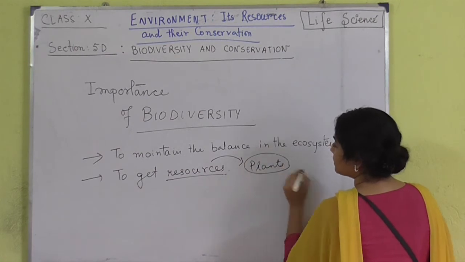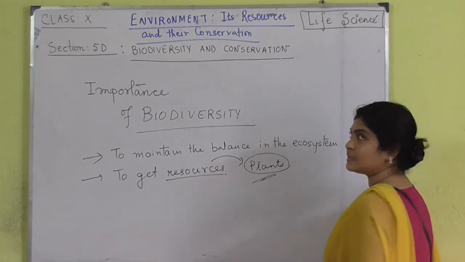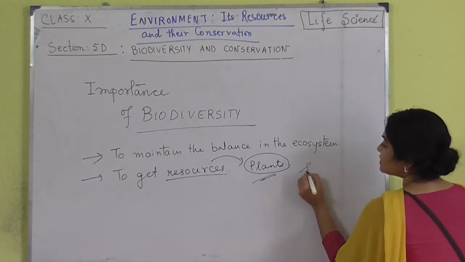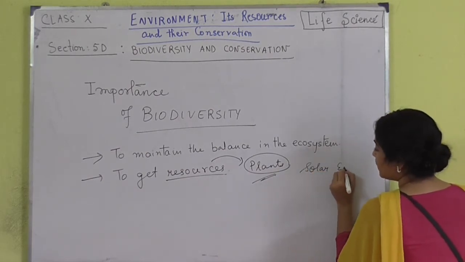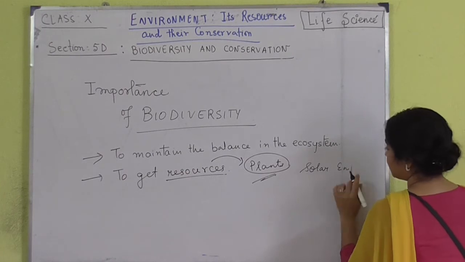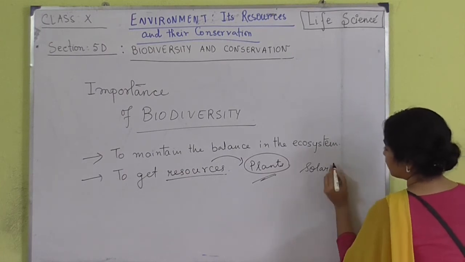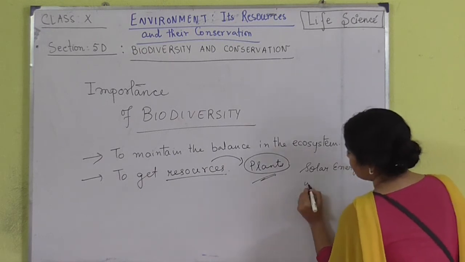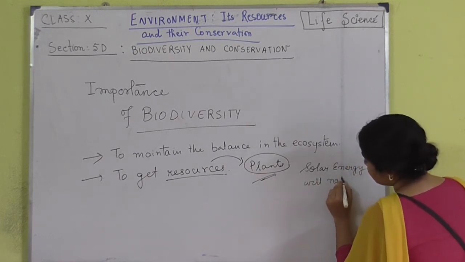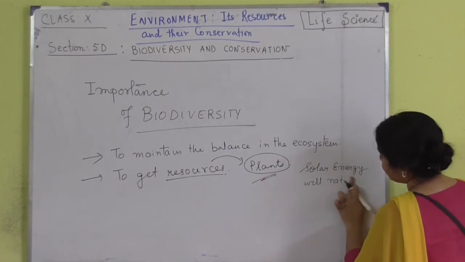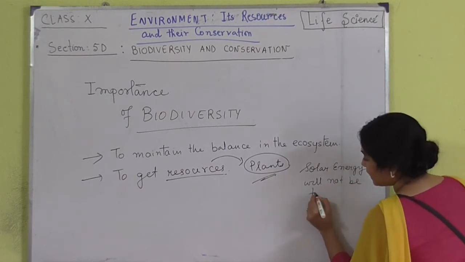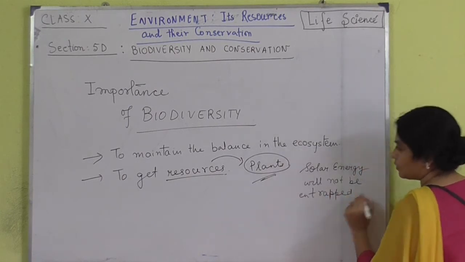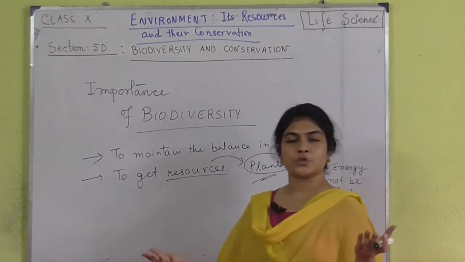If plants are not there on the surface of the earth, then the solar energy will not be entrapped, because we cannot perform photosynthesis.